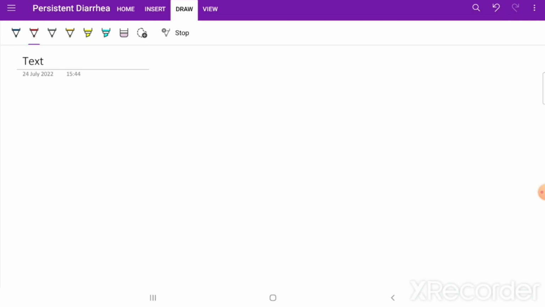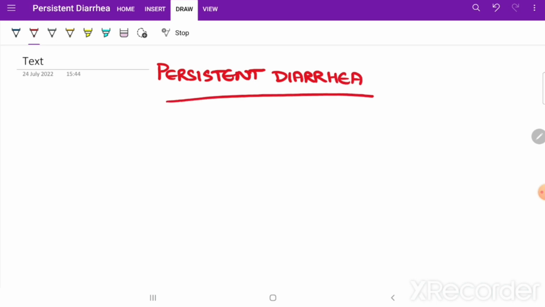And today I'm going to go ahead with my next session, in continuation with the topics we're doing of GIT. Today I'll be talking about persistent diarrhea. It's not going to be so long, but we need to understand the basics of this so that we can understand what is chronic diarrhea and what is persistent diarrhea, and the management of both separately.